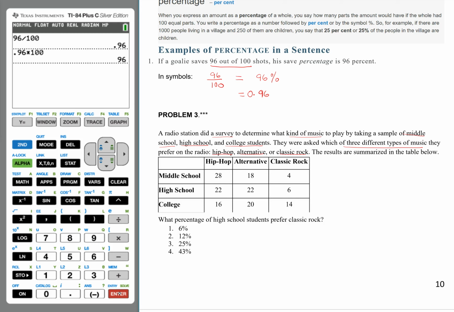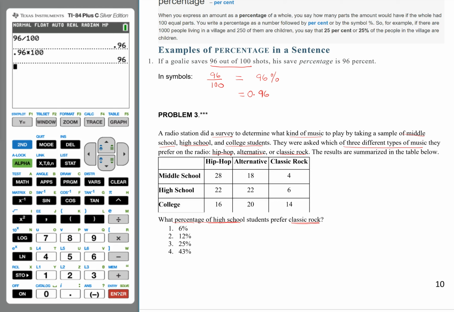These are the results summarized below. Hip-hop 28, alternative 18, classic rock 4 for middle school, and for high school we have 22, 22, and 6 for the 3 types of music. Now the question here is, what percentage of high school students prefer classic rock?